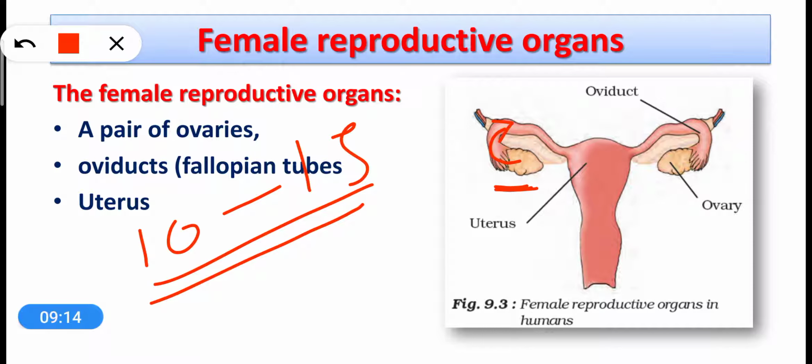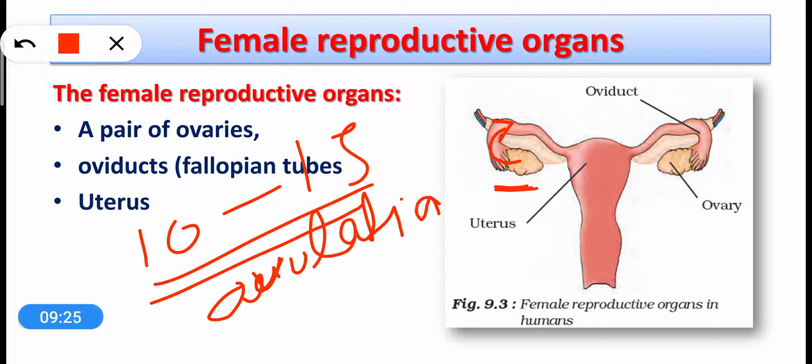This release of ovum from the ovary is called ovulation. The release of ovum from the ovary into the oviduct is called ovulation.